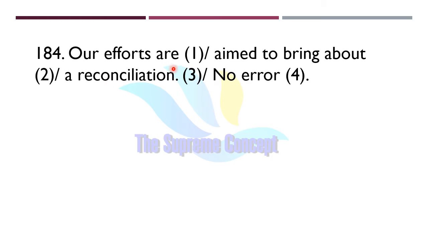Our efforts are aimed to bring about a reconciliation. So find out where exactly the error lies in the sentence. Yes, you're right. Error lies in part number 2.